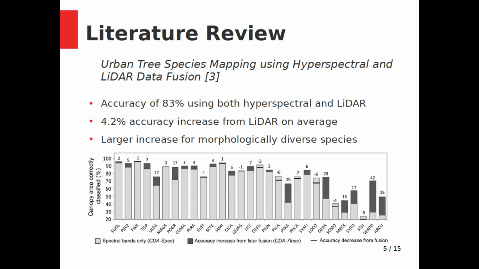They found that the support vector machine produced the highest accuracy of 83% using only hyperspectral and 92% with the inclusion of LiDAR. Alonso et al. fused hyperspectral information with LiDAR data and were able to obtain on average an 83% accuracy. Incorporating LiDAR data only increased average classification accuracy by 4.2%. However, for morphologically diverse species such as tall palm, it was able to increase results from 28% to 71%.